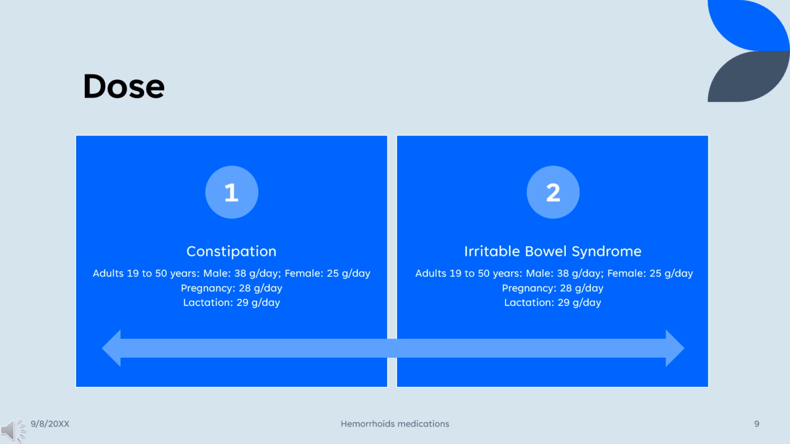Usual adult dose for irritable bowel syndrome. Daily fiber. Adults 19 to 50 years: male, 38 g/day; female, 25 g/day. Pregnancy, 28 g/day. Lactation, 29 g/day. Dose: 1 to 2 rounded teaspoonfuls, 1 to 2 packets, 1 to 2 wafers, or 5 to 6 capsules orally with 8 ounces of fluid 1 to 3 times a day.